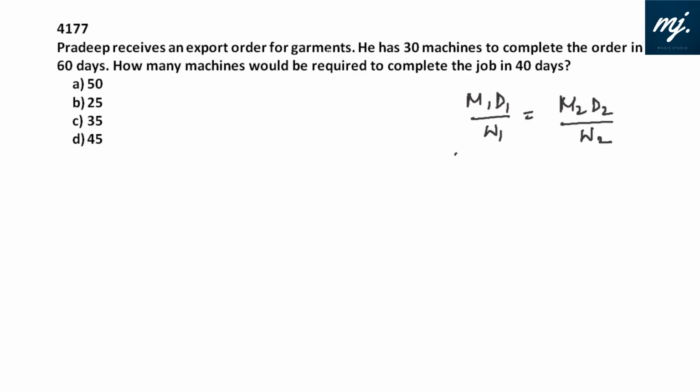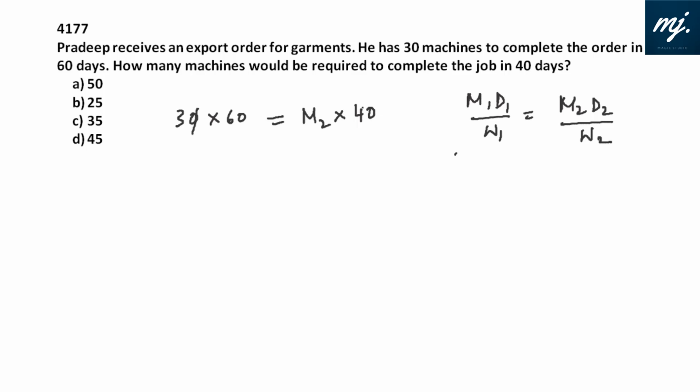Pradeep receives an export order for garments. He has 30 machines to complete the order in 60 days. Machines 30, days 60. How many machines would be required if you want to complete the job in 40 days? Simply, we need the value of M2, and D2 is 40.